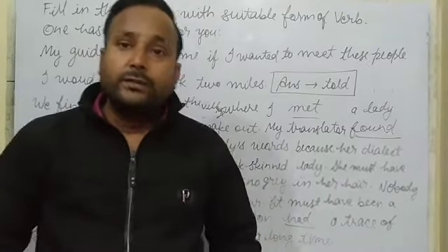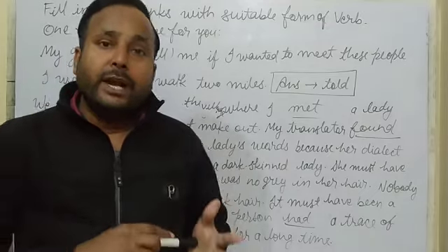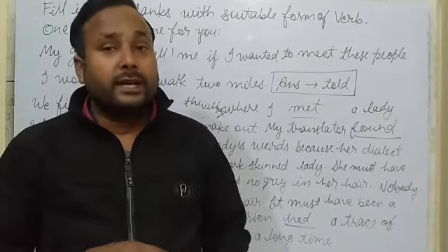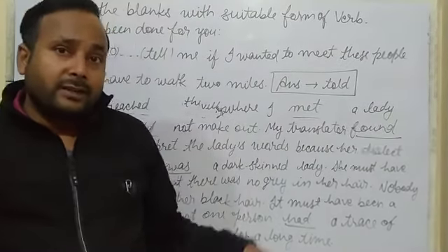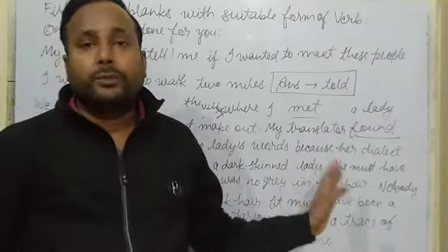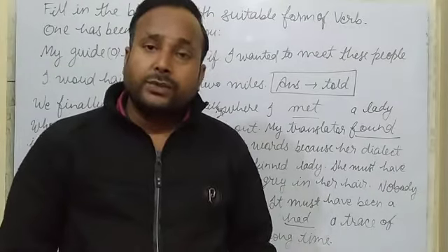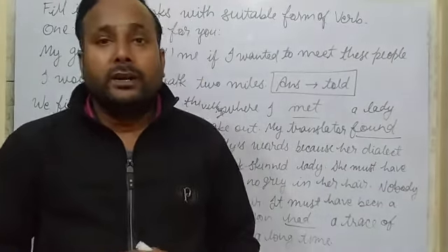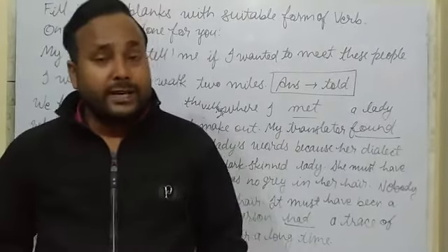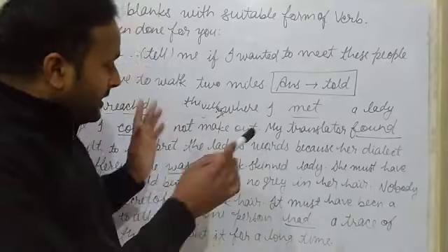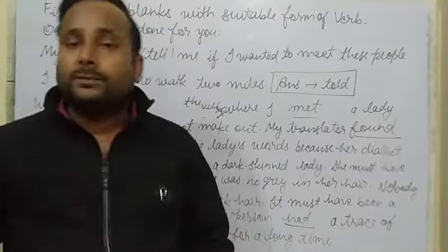Next time I will give you a complicated passage. Complicated means it may have different kinds of verbs and different kinds of sentence patterns, tense patterns. Maybe it will not be filled with only second form or past form or third form. There must be present, past, future, continuous forms. Every kind of form may be filled in that passage. So next time I will give you a complicated passage, and this time this is a very easy passage. You can just note it down and prepare it for your exams.